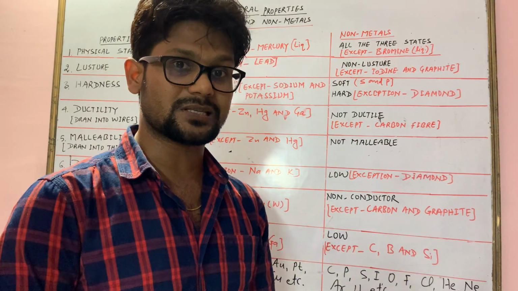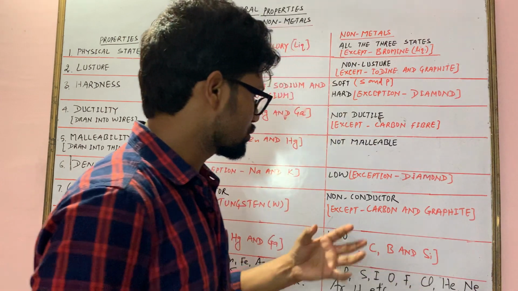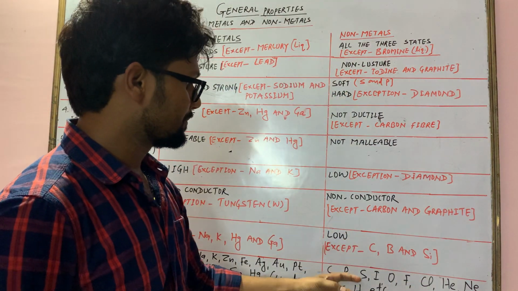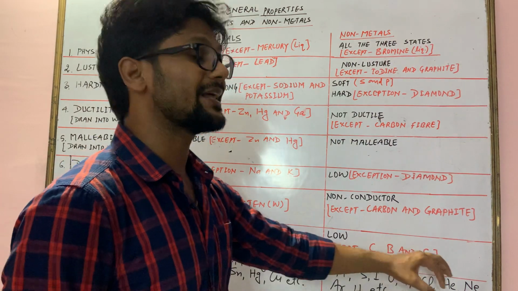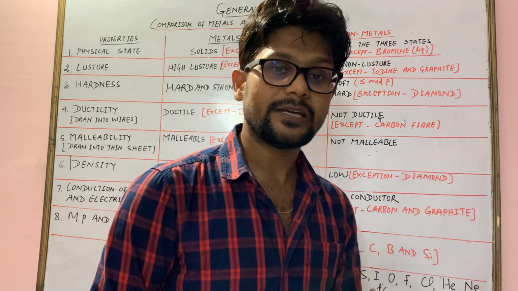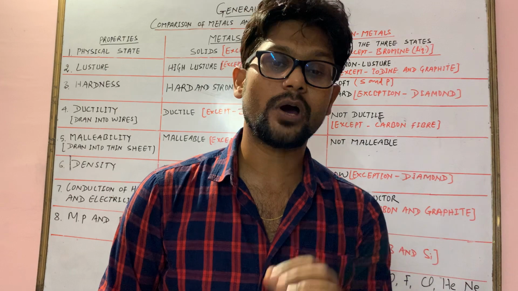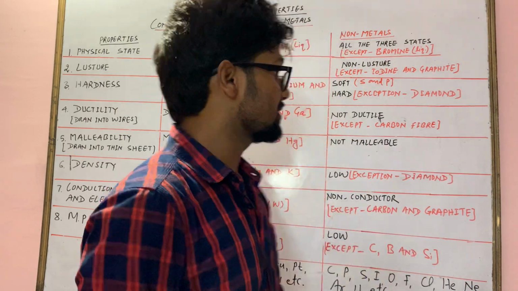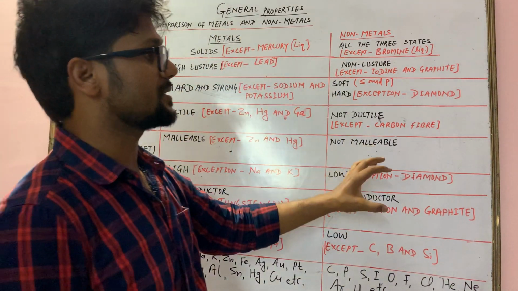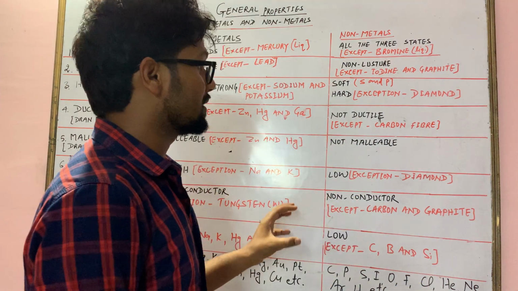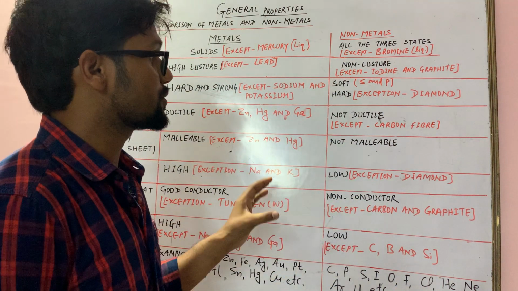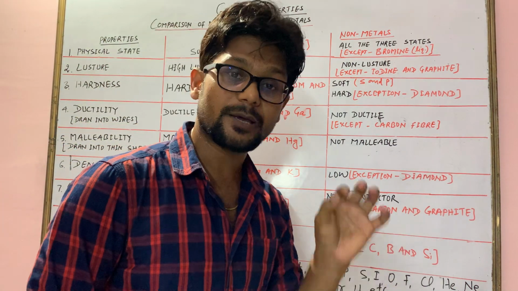There are many exceptions in all the cases. So here is also an exception. Non-metals have low melting and boiling points, but carbon, boron and silicon have high melting and boiling points. So these are the properties of metals and non-metals with their exceptions, and that you have to learn.